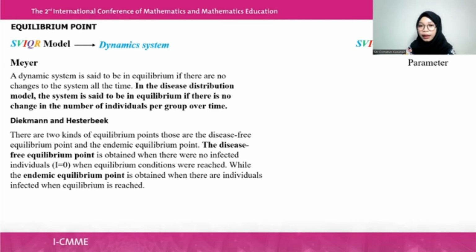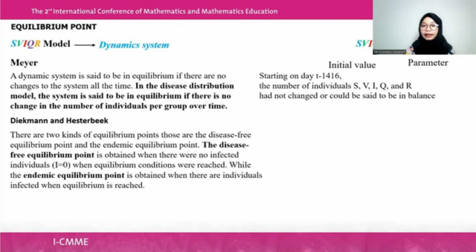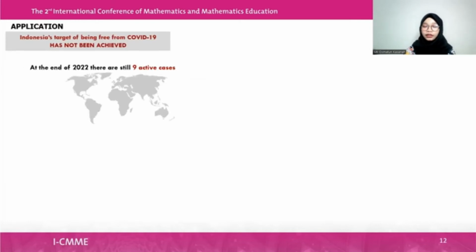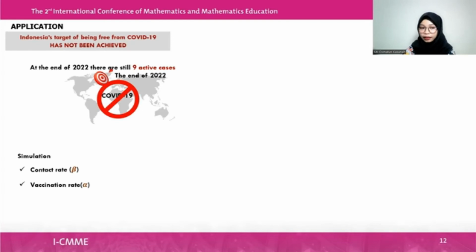Using the SVIQR model, parameters, and initial value, we get that starting on day 1,416, the numbers of individuals S, V, I, Q, and R had no change, or could be said to be balanced. With these values we get the equilibrium point, and the kind is the disease-free equilibrium point because there are no more infected individuals. Indonesia's target of being free from COVID-19 has not been achieved because there are still 9 active cases in Indonesia. So we do a simulation to know what we should do to achieve the target.